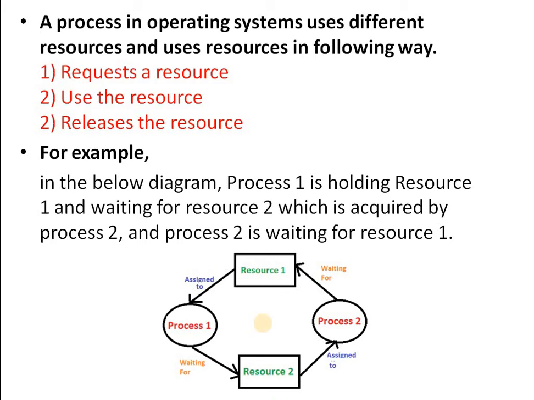Request and release operations can be accomplished through wait and signal operations. For each use, the operating system checks to make sure that the using process has requested and been allocated the resource. The system table records whether each resource is free or allocated, and if allocated, to which process. If a process requests a resource that is currently allocated to another process, it can be added to the queue of processes waiting for this resource.